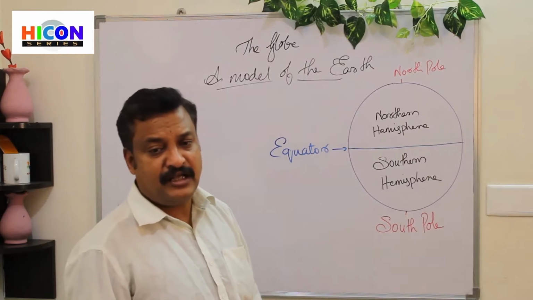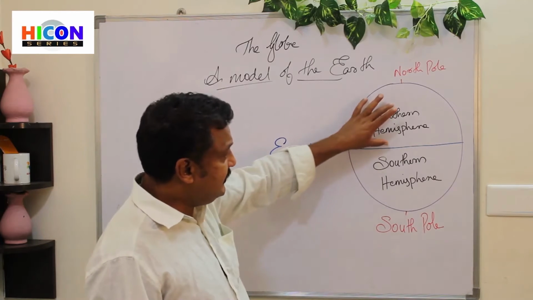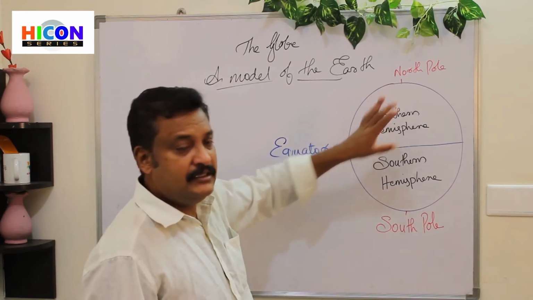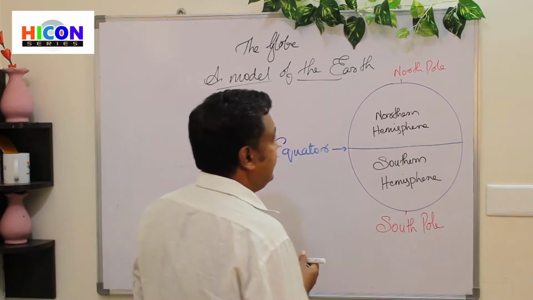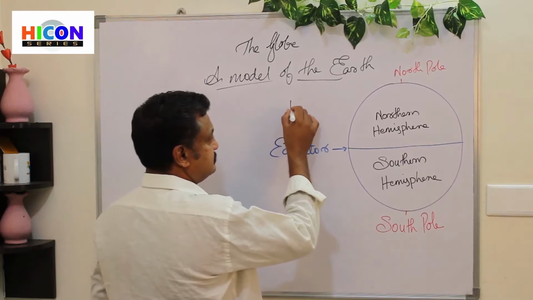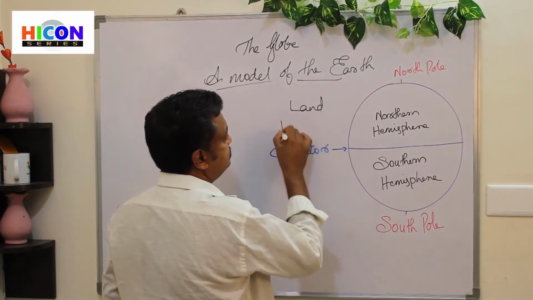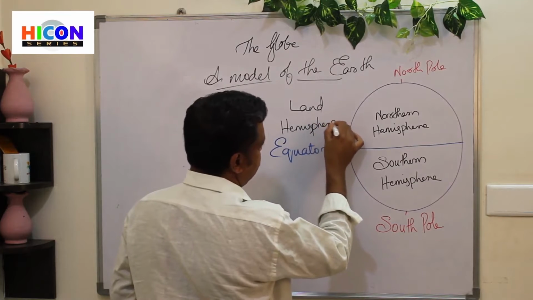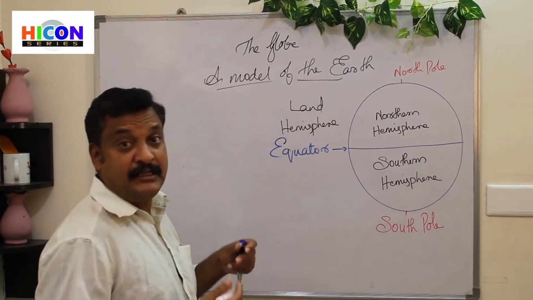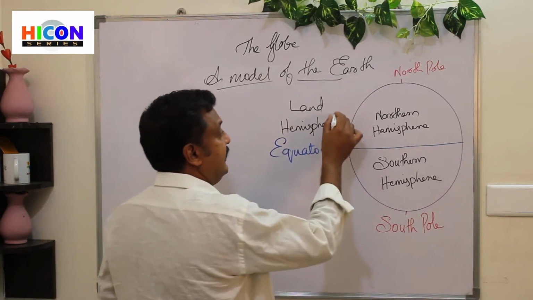So as there is more land in the northern hemisphere, the northern hemisphere is also known as the land hemisphere.